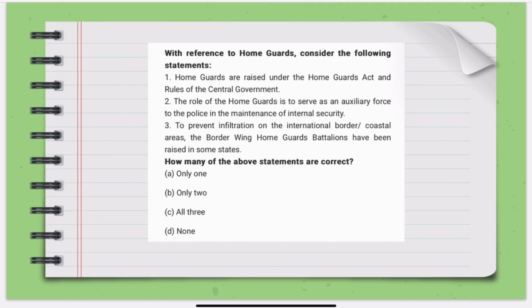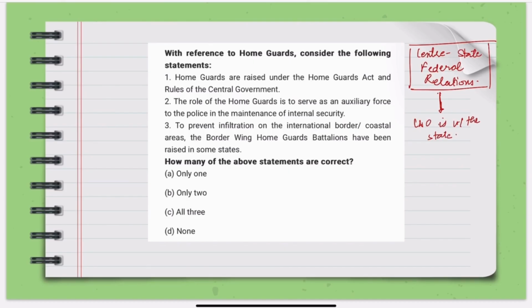Now here the center-state question, on this many a times questions are asked. So here we already know that law and order is with the state. Okay, home guards also come in that category.